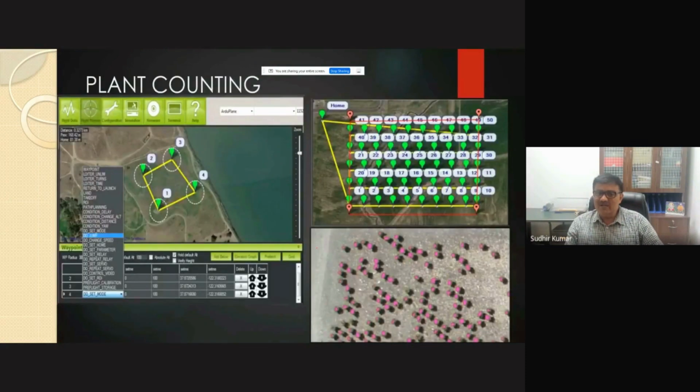So this kind of information can be obtained through artificial intelligence. And then one more thing, plant counting. It might be required for orchards, but nowadays it is also used with some spread crops, where we have some gaps. For instance, we go for an orchard of, say, citrus or maybe apple. It has been used especially for papaya also, to see how many plants there are, because in papaya we have seen that infection, especially virus, spreads very fast, so we are not able to find information on time about how many plants are active over there.